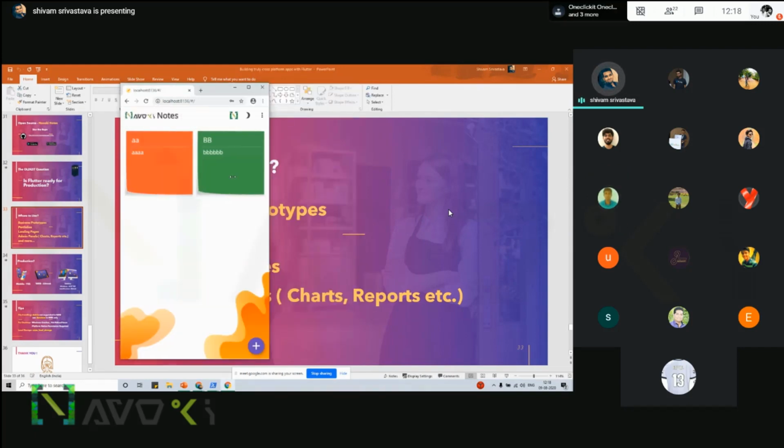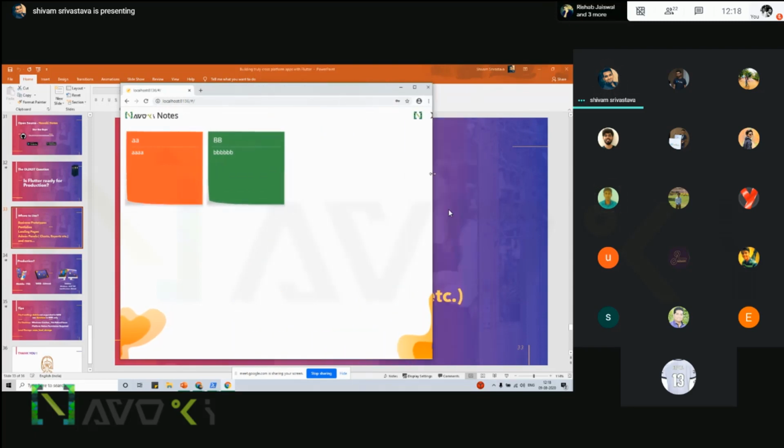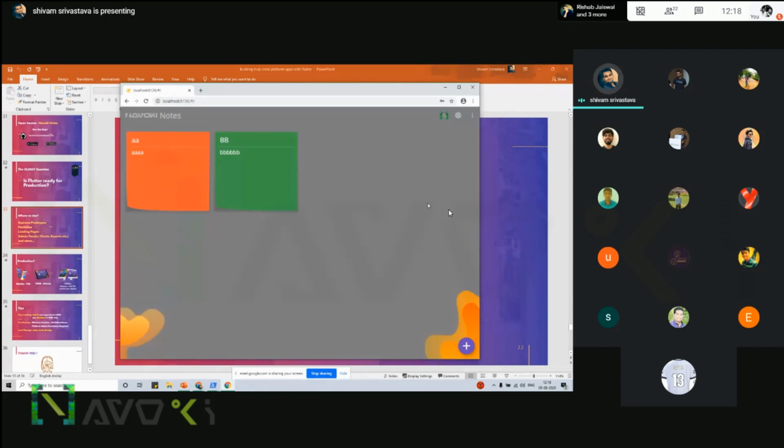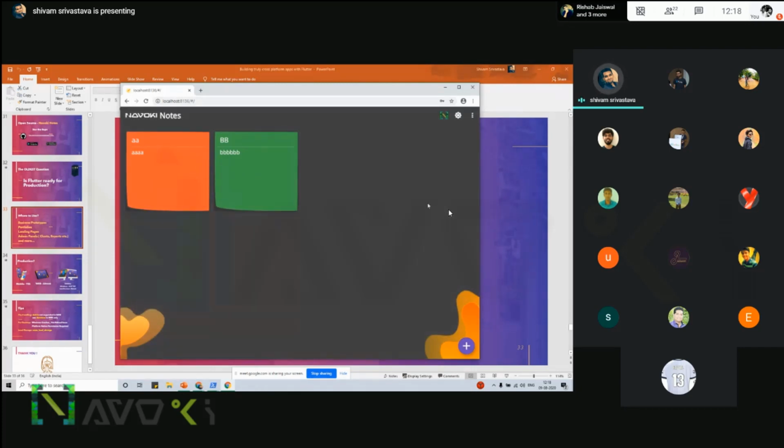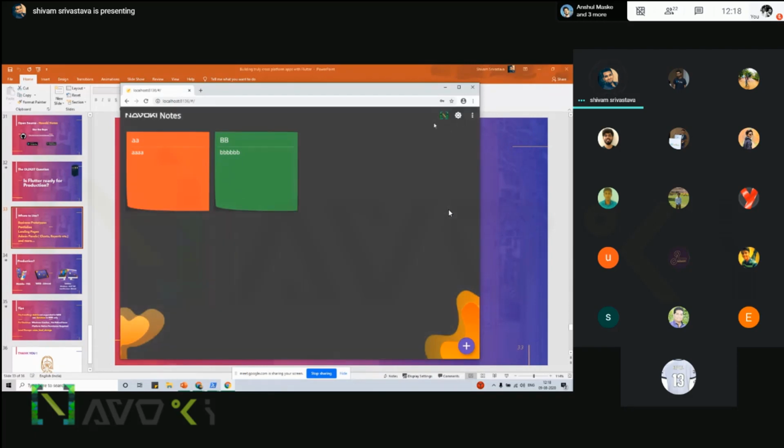If you work on the mobile, this is how it looks. If you work on the desktop, this expands. Okay, there is a dark theme here that uses an animation controller that you can change into dark mode and the day mode. There are some links here regarding the channel. There is a logout button.